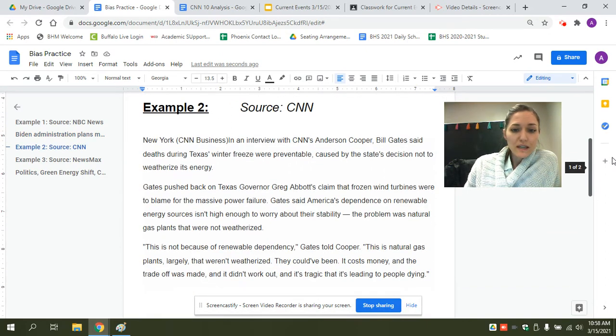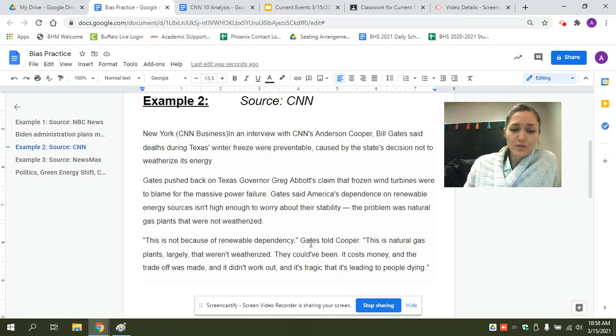Number 2 comes from CNN, and it's talking about the Texas weather issue or winter storm. In an interview with CNN's Anderson Cooper, Bill Gates said deaths during Texas's winter freeze were preventable, caused by the state's decision not to weatherize its energy.